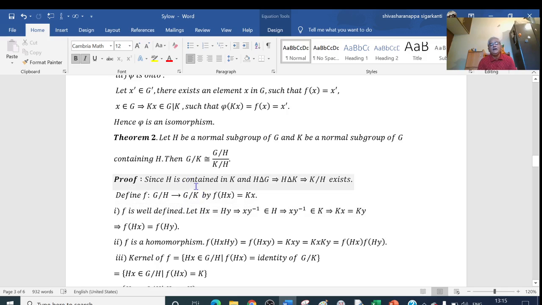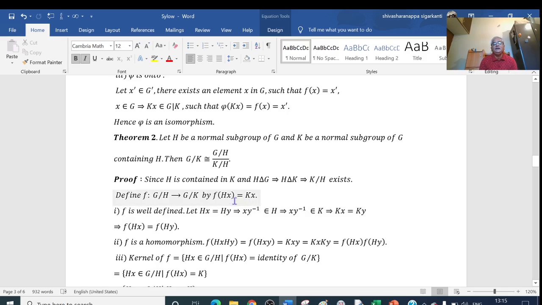The elements of G/K are of the form Ka, Kb, Kc, that in general say Kx or Ky, Kx', like this, right? So here I will define the function as f(Hx) = Kx, where x belongs to G. This is my definition. We have to prove that this function is well defined. First I will prove that it is well defined.